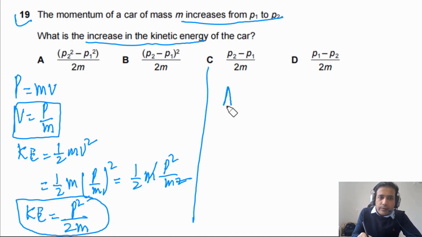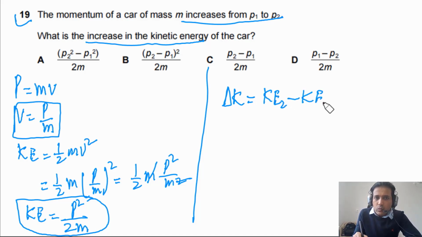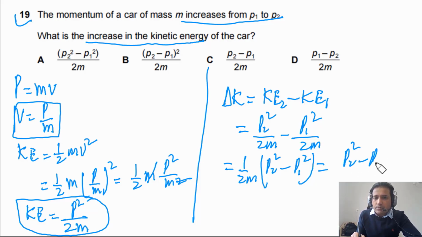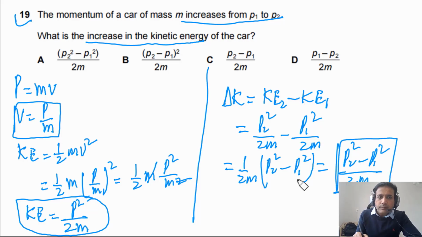Now we need to find out the change in kinetic energy. So we can say kinetic energy 2 minus kinetic energy 1. Kinetic energy 2 will be equal to p2 squared divided by 2m. Kinetic energy 1 is p1 squared divided by 2m. So in this case 2m we can take out. So we can write down 1/2 times p2 squared minus p1 squared. We can also write this as p2 squared minus p1 squared divided by 2m. So the answer for this question would be A. And this relationship is a very important one. So this must be in your mind to answer questions quickly.